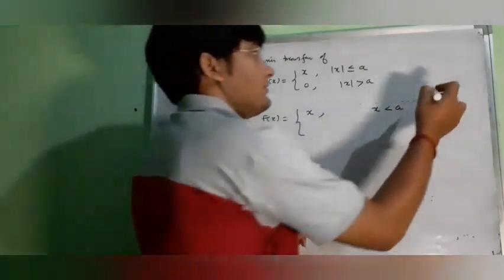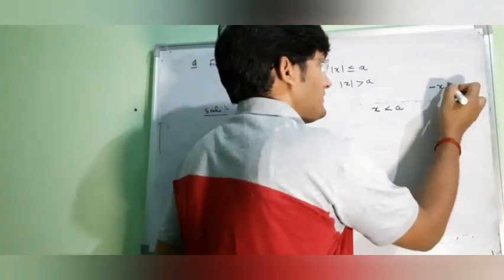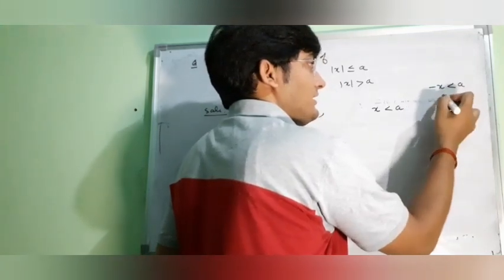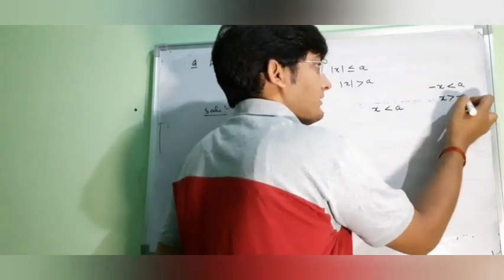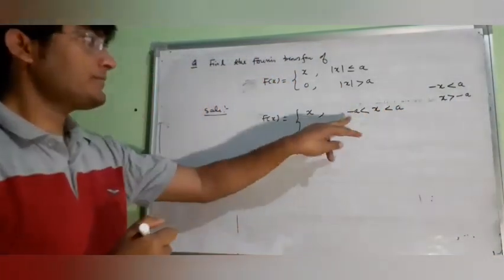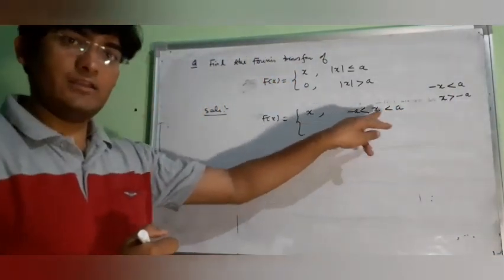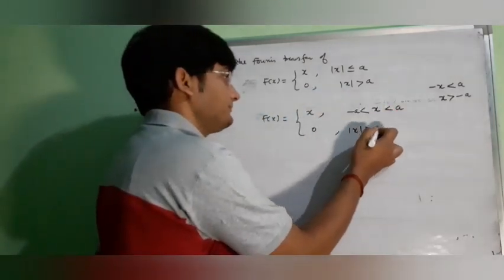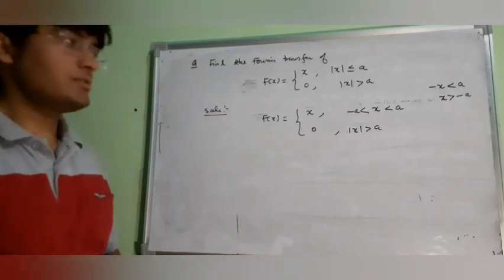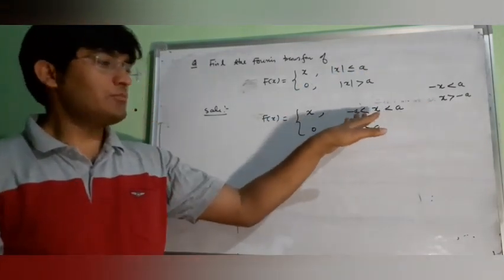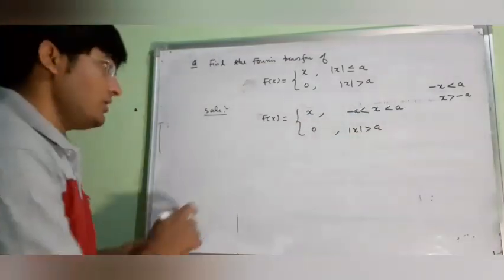Another value of mod x is minus x. So in the second case, if you multiply this by minus 1, we will get x greater than minus a. So the first equation means x is greater than minus a and less than a, and here 0 for the remaining cases. So mod x less than or equal to a means your x is lying between minus a and plus a.